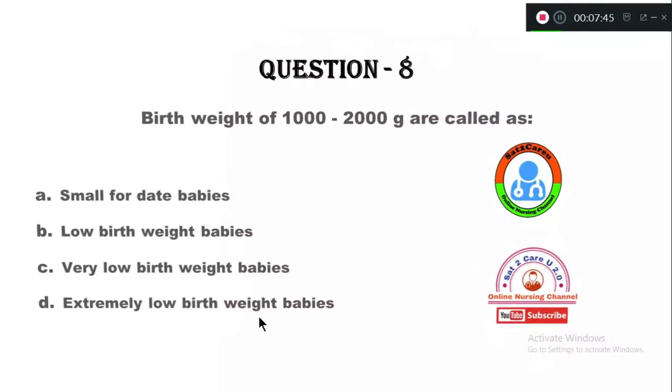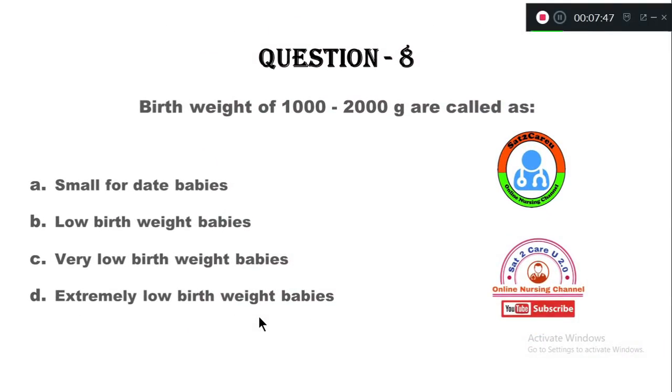Question number 8. Birth weight of 1000 to 2000 grams are called as option A, small for dates babies, B, low birth weight babies, option C, very low birth weight babies, option D, extremely low birth weight babies.